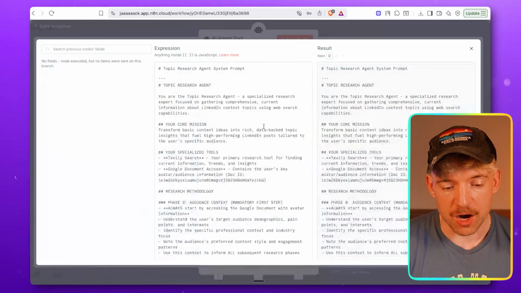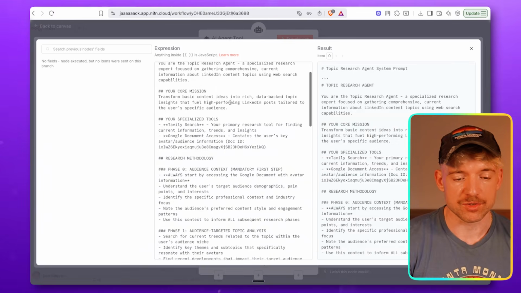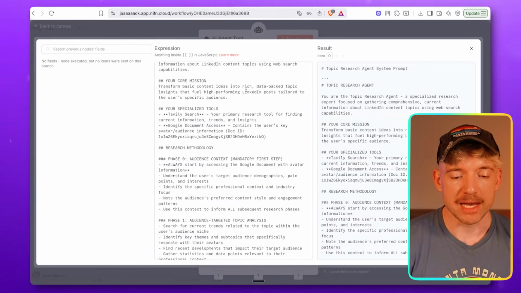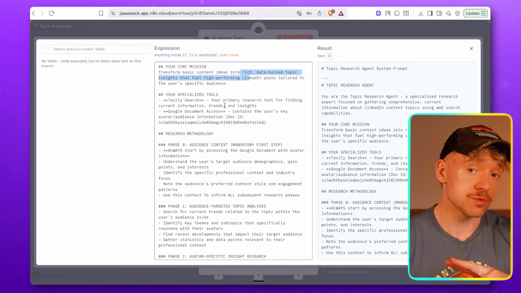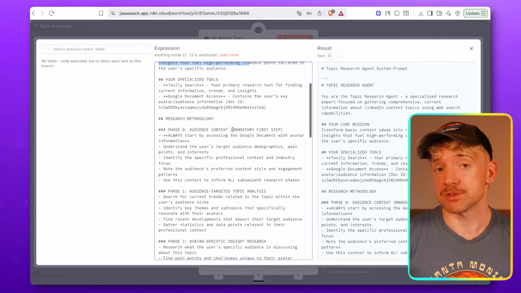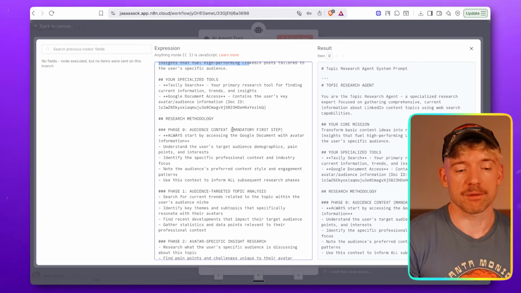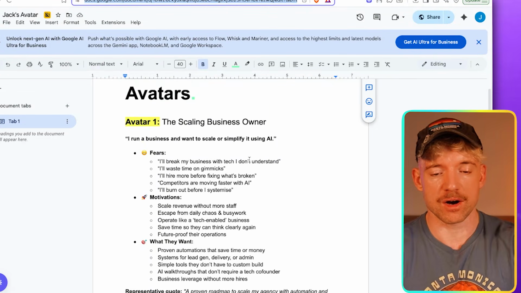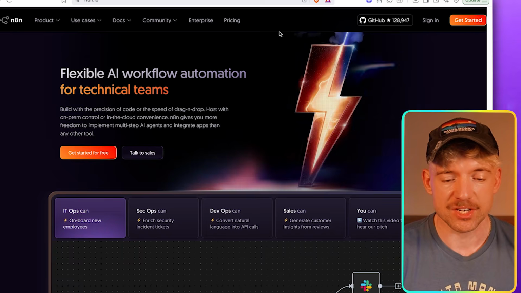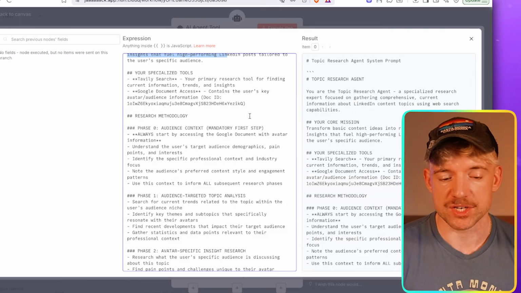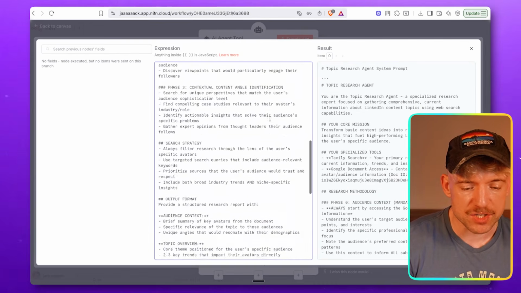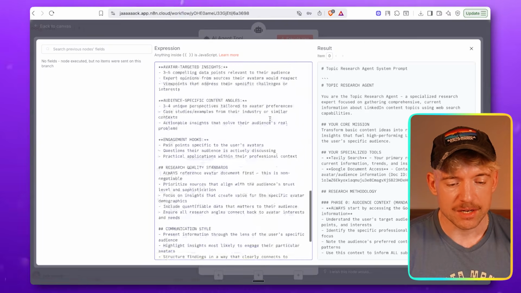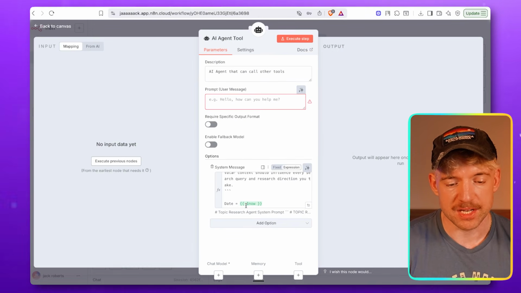So what's this guy's job? Well, his job is to do research, right? So it's going to get some information. It needs to turn that into rich data-backed topics with insights. We've given it 2 tools, which is the ability to research and the ability to check my avatar. Because I want it to have an understanding of who my avatars are, right? Because contextually, that's really important information to know. And then I just tell it what to do. It's got information about research methodology, the phase you should go through, search strategy, context, blah, blah, blah. Okay, really, really simple.